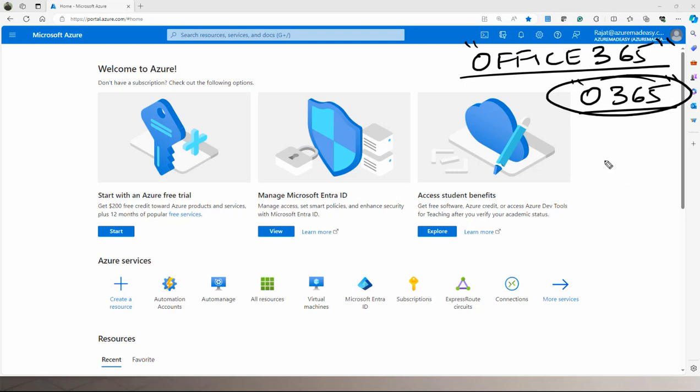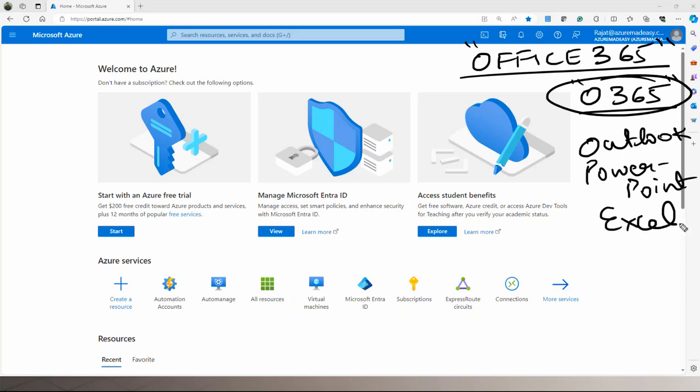Means, sir, what are you saying? What is Office 365? Office 365 is what you are using for Outlook for your office accounts, your PowerPoint, your Excel, your Word, all those things. You use them under the package called O365.